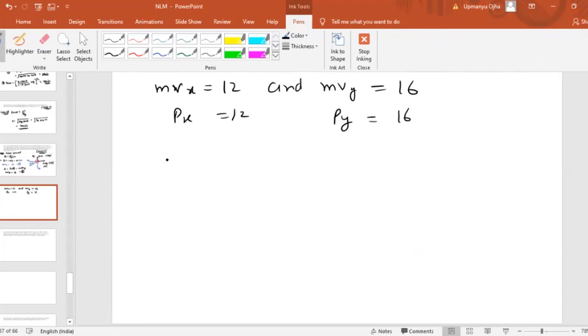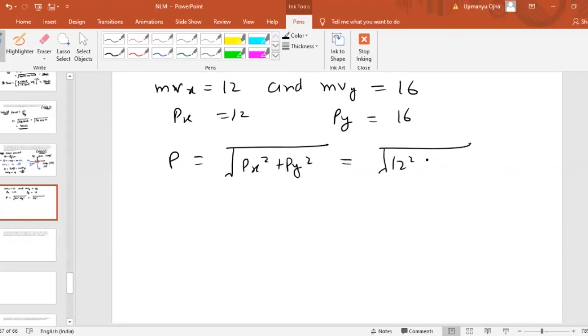Now net momentum will be equal to square root of px square plus py square, that is equal to how much? Square root of 12 square plus 16 square. If you solve, you get 20. So momentum of the third particle is 20 kilogram meter per second.